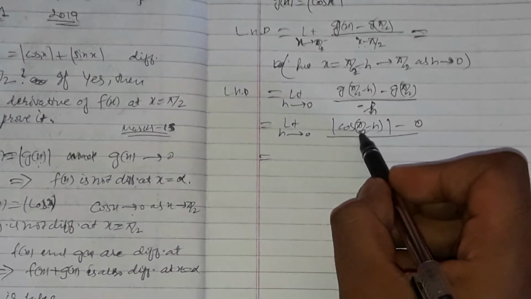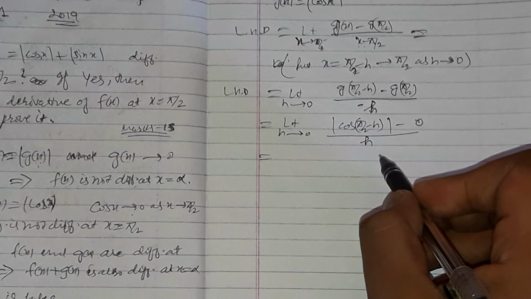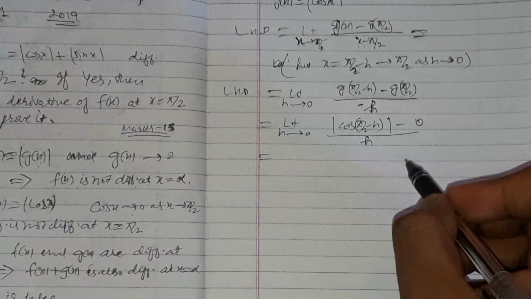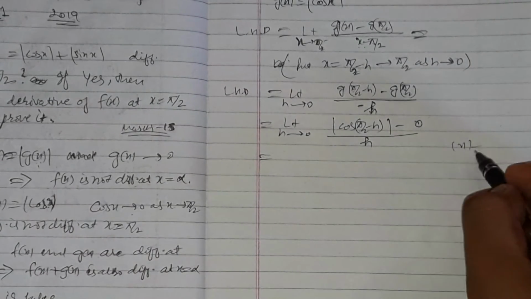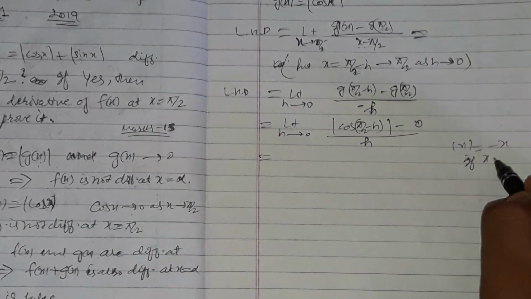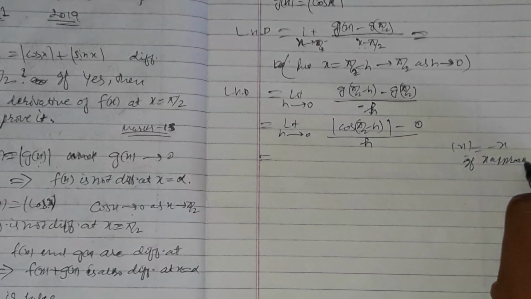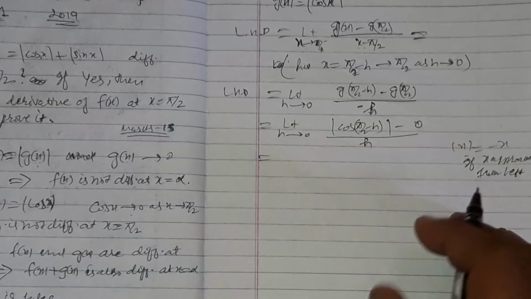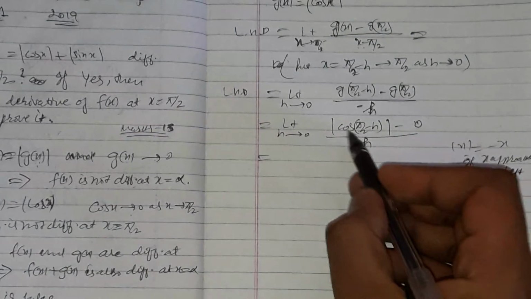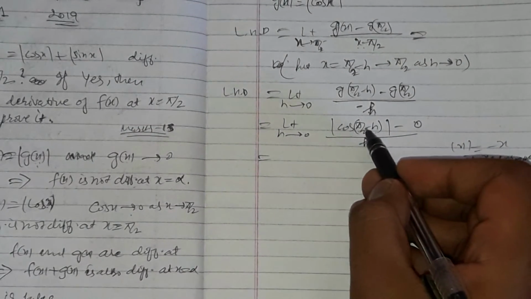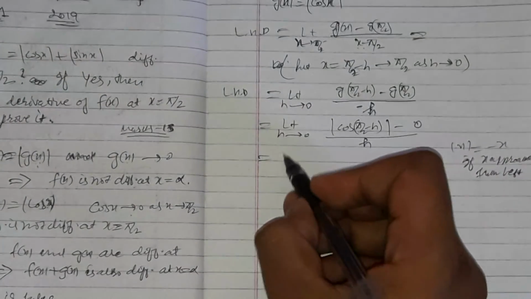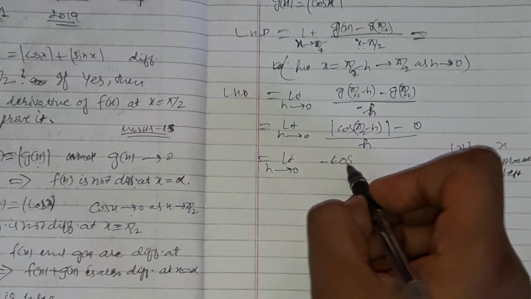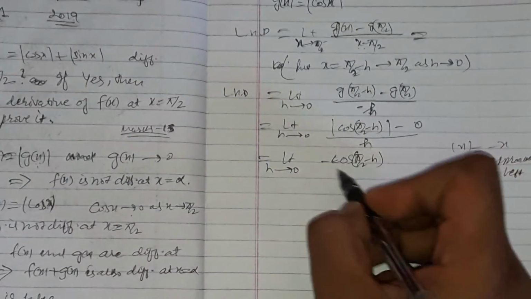We are approaching from the left, so |x| equals minus x if x approaches from the left. Here the value of cos(pi by 2 minus h) is some real number, so this becomes minus cos(pi by 2 minus h) upon h.